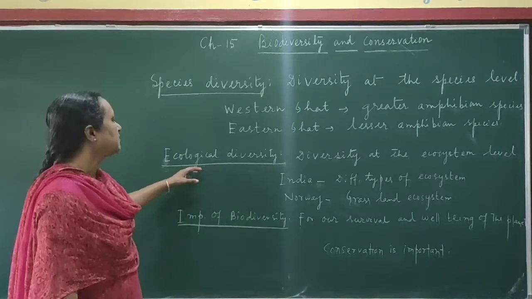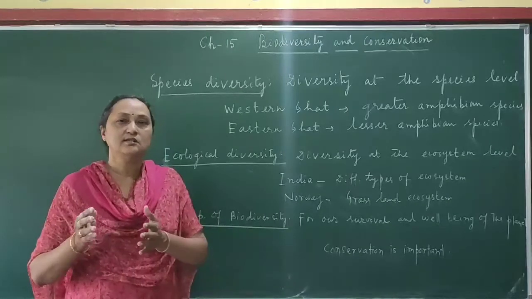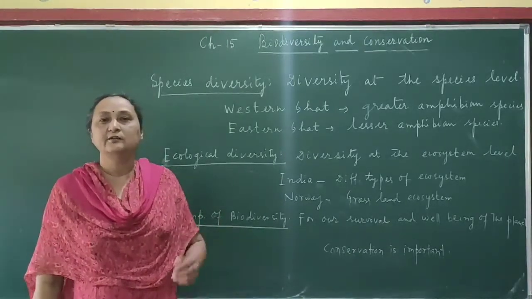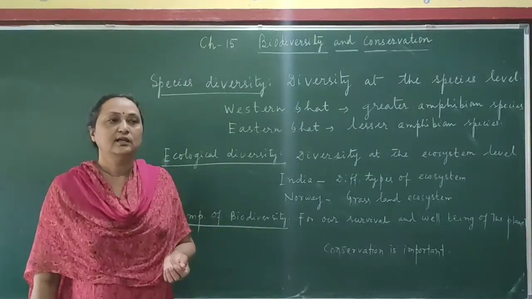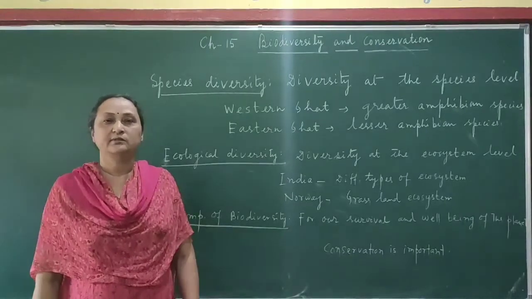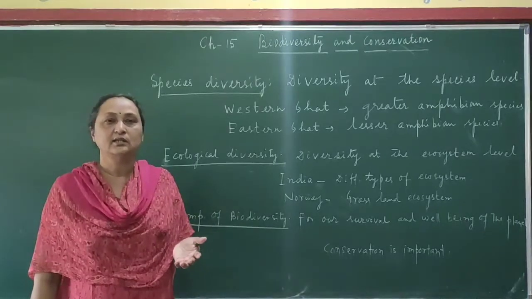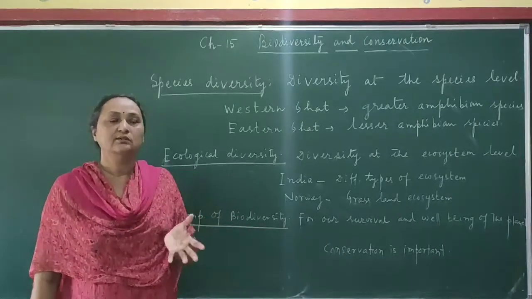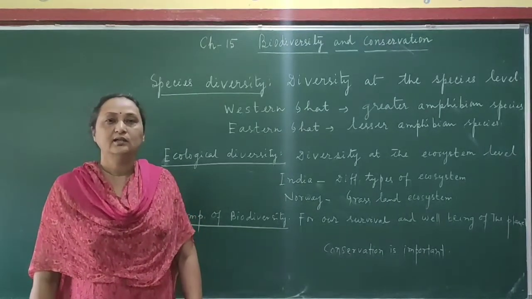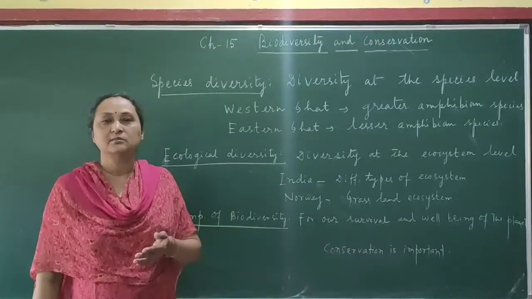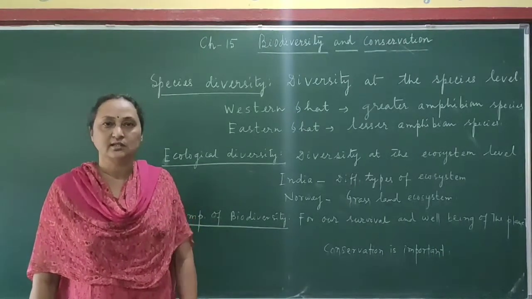Then the third one is ecological diversity. Ecological diversity means diversity at the ecosystem level. Now you know that there are different kinds of ecosystems. Land ecosystem is there, then the water ecosystem is there. Then there are different kinds of forests: evergreen forest, deciduous forest, rain forest, and the tropical and temperate ecosystems. All over the world, depending on the habitat, there are different kinds of ecosystems. And the environment and the climatic conditions of the ecosystem are also responsible for the origin of many new species of plants and animals.